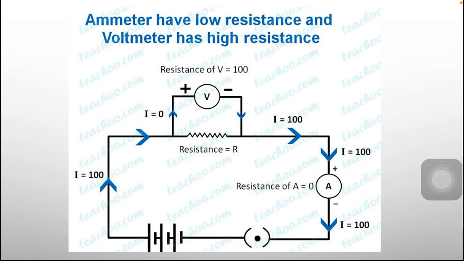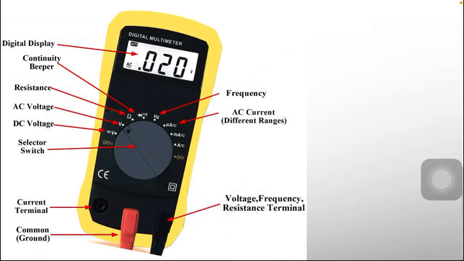Still we are going to look at some other explanations as well. Ammeter has low resistance and voltmeter has high resistance. Voltmeter here is connected in parallel and ammeter is connected in series. You can also check that. Ammeter resistance is 0, that is very low, and voltmeter resistance is R, that is very high. Moreover, you can also check the multimeter that it can actually measure frequency, current, voltage, and DC or AC current.